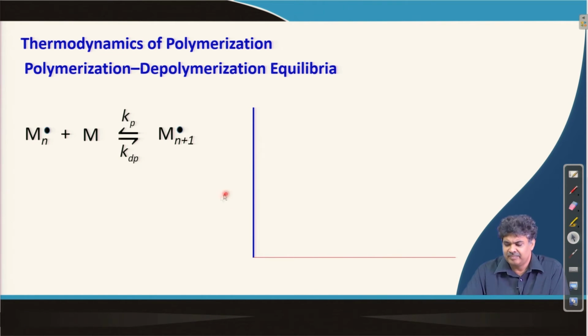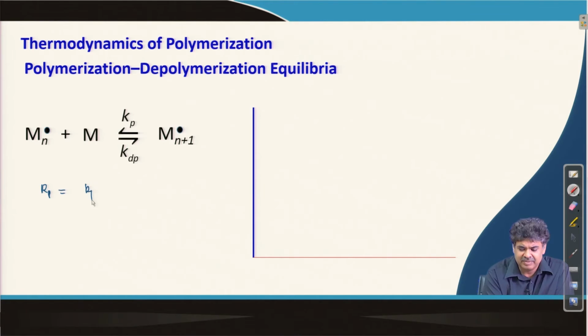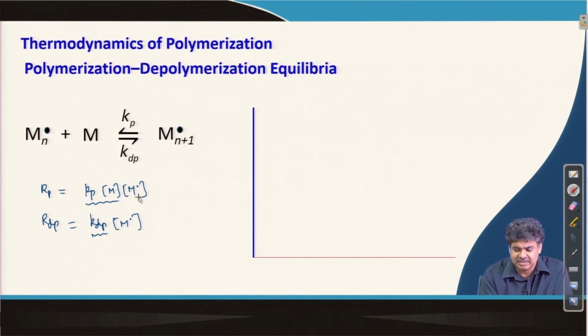Now, the forward reaction, the rate of polymerization, depends on Kp [M][M•], and the backward reaction depends on Kdp [M•]. The concentration of radical species is the same in both cases. So basically we should compare the terms Kp[M] and Kdp, because the radical concentration cancels out, being common to both sides.